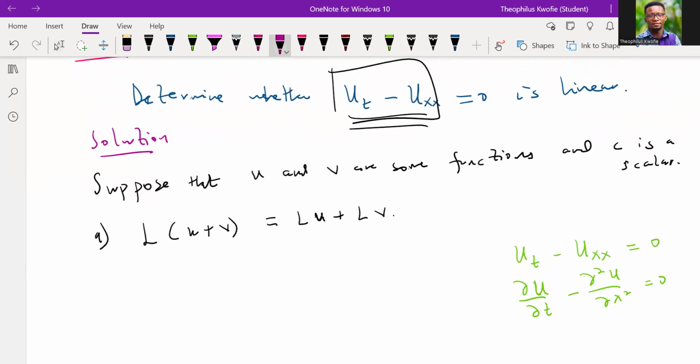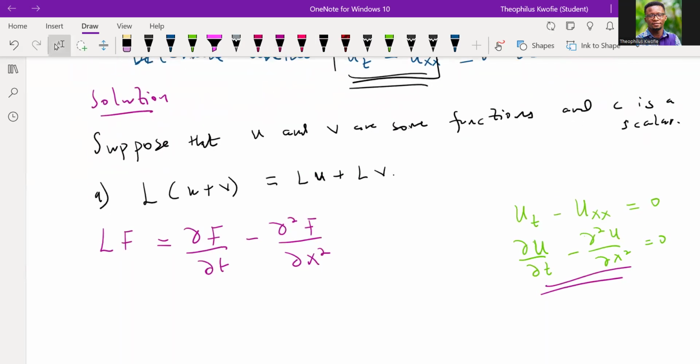All right. So if I have some function, let's call it big F, anytime we operate L on this F, we can write it this way based on the given PDE: the partial of F with respect to T minus the second partial of F with respect to X. Remember F is also a solution to this.